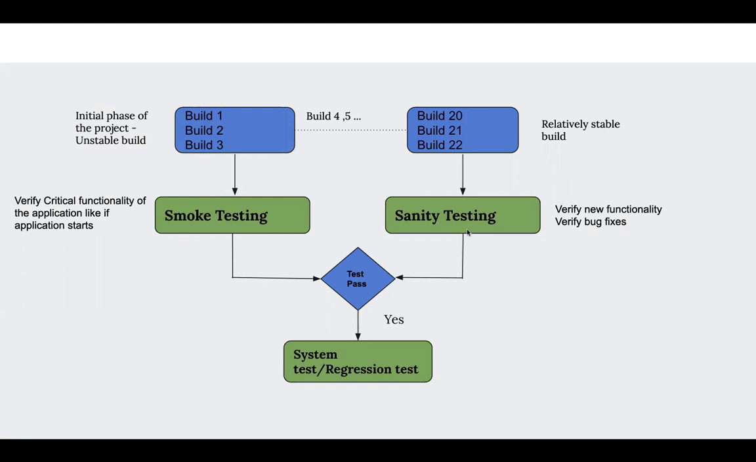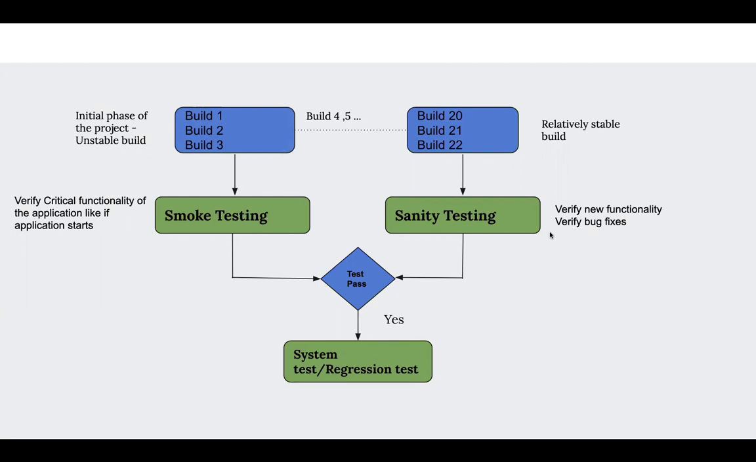Whereas in sanity testing, we will verify new functionality of the application and bug fixes in the application, and we have to understand this is a relatively stable build. After smoke testing passes, which shows that the application is testable, only then will sanity testing begin. In sanity testing, we will not test in depth. We will only check basic functions.